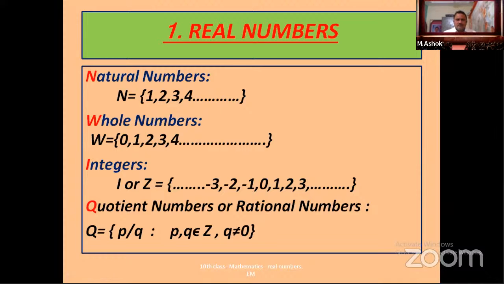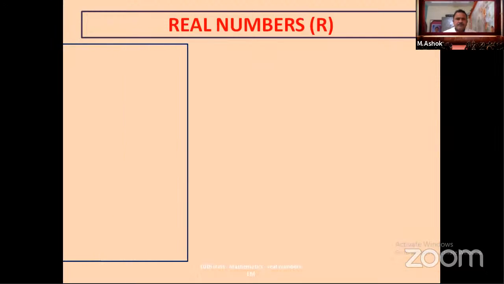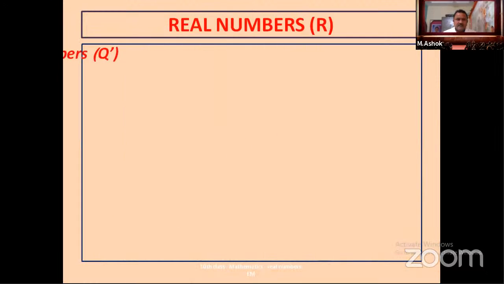So till now we have discussed all these topics in 6th, 7th, and 9th classes. Now we are going to discuss one more chapter, one more number system. That is, come on, tell me what is that? Irrational numbers. So rational numbers are indicated with Q, irrational numbers are indicated with the letter Q dash.